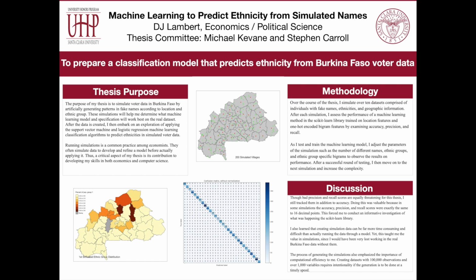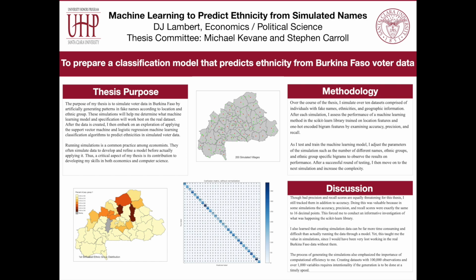On these datasets, I ran a logistic regression and support vector machine model to predict a person's ethnicity based on the village they live in and the character structure of their name. To do this, I created variables that represented every possible two-character combination. If a name had a combination of two characters as a substring, then those two letters were recorded for logistic regression and support vector machine to train on.